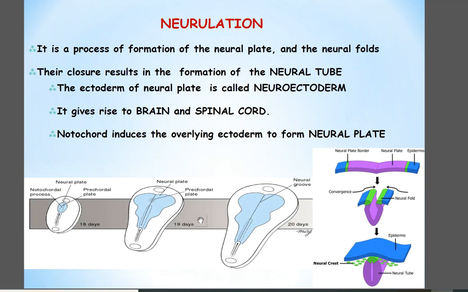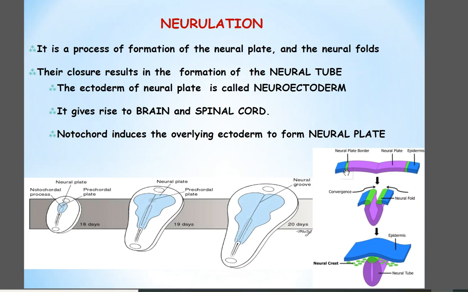Again, you can see the process of neurulation, the transverse section of these events, in these pictures. But here, please notice the green coloring.